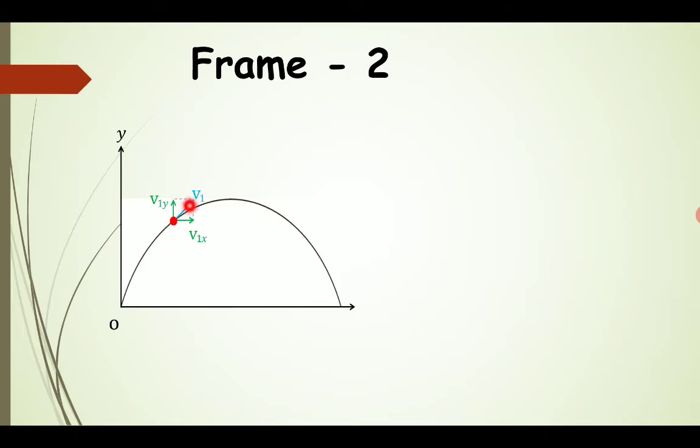Again it makes some angle with the trajectory of projection, so we can say that this velocity is divided into two components: v1x, the horizontal component, and v1y, the vertical component for this velocity v1. In segregated form we can see that the velocity is reaching the vertical maximum and the horizontal maximum.